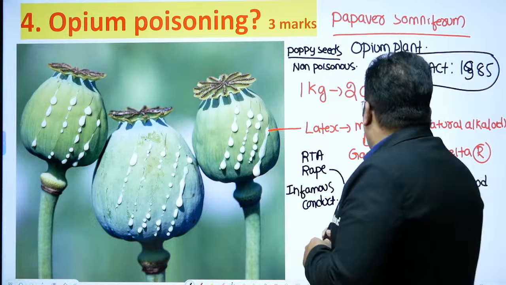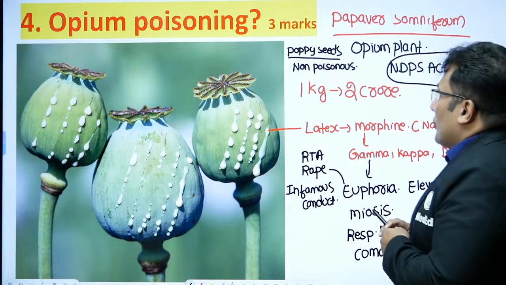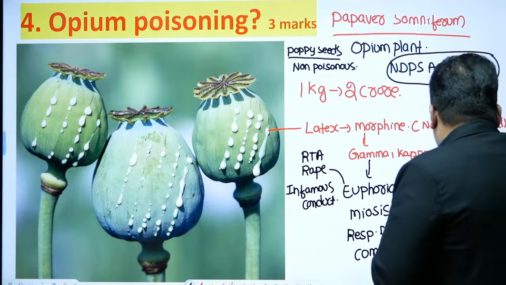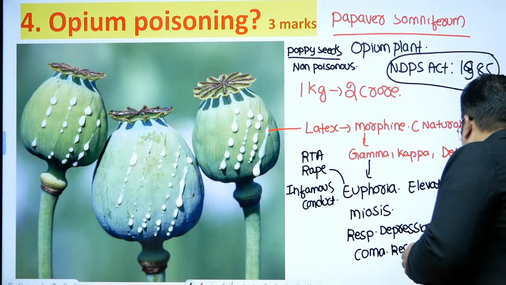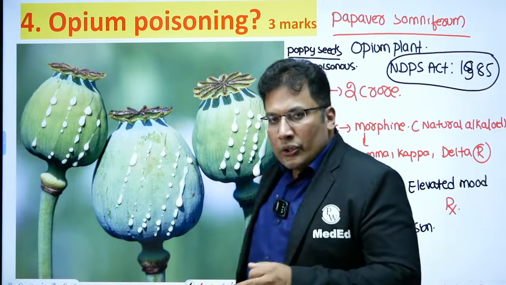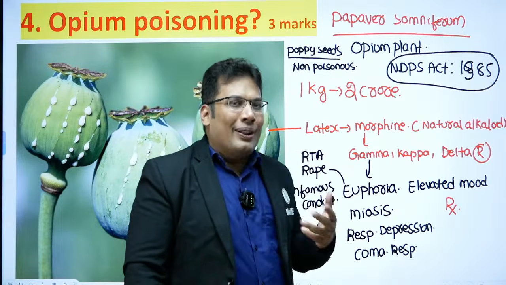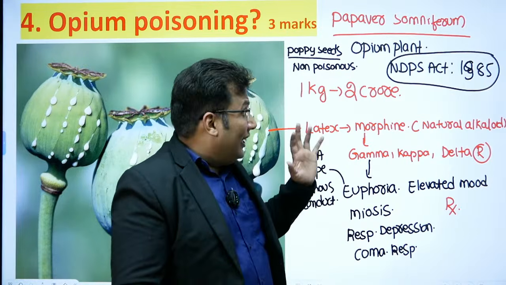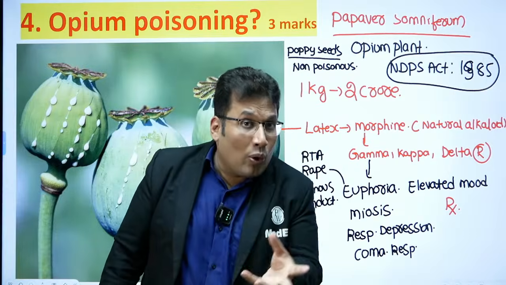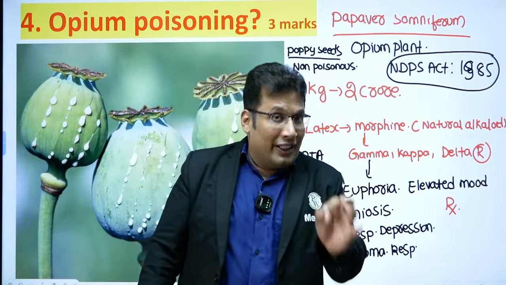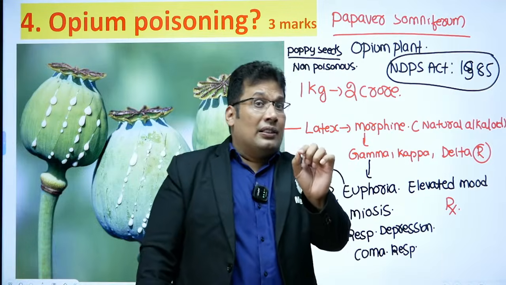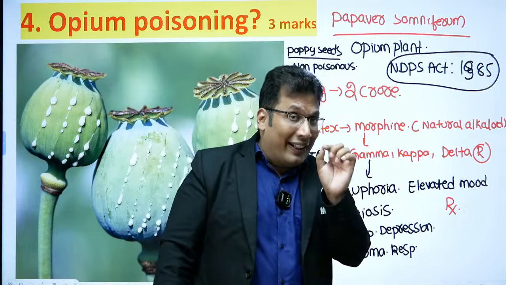Now comes the treatment. Treatment again depends upon the signs and symptoms, and upon the history. But in any case of this drug overdosage, you must inform police. Then you can do all the treatment.